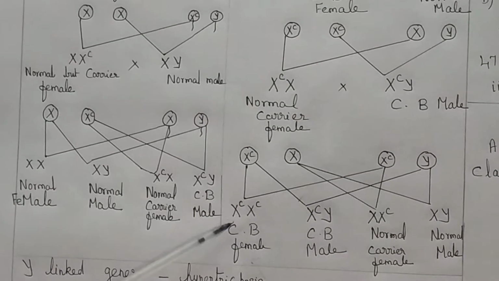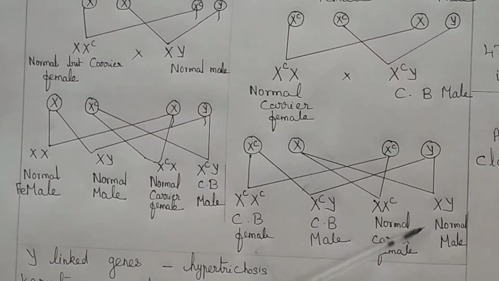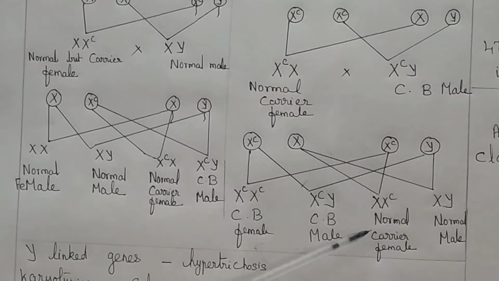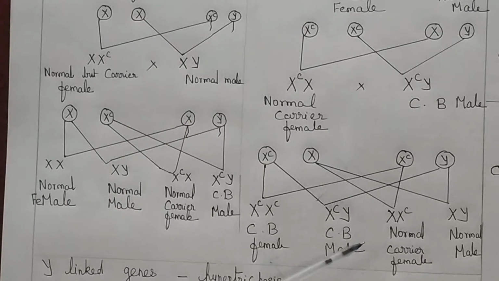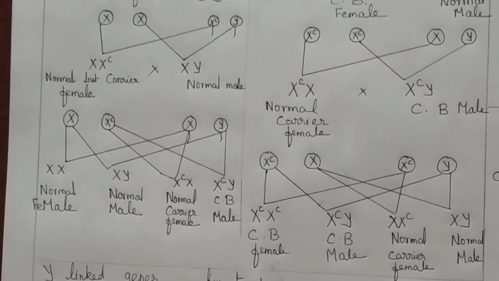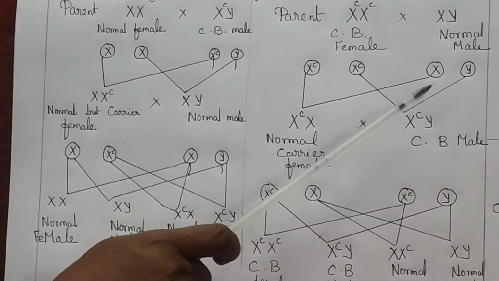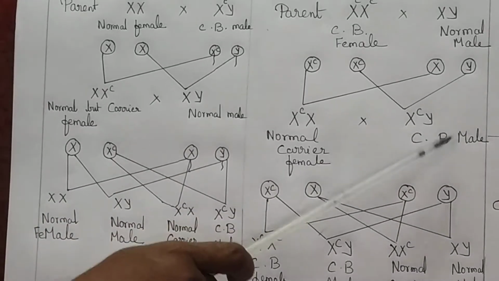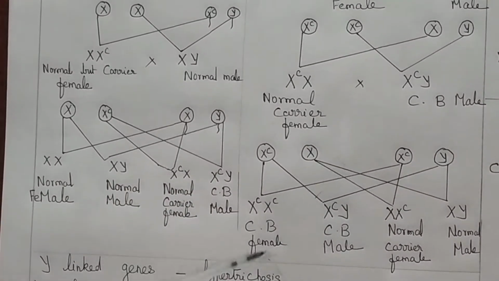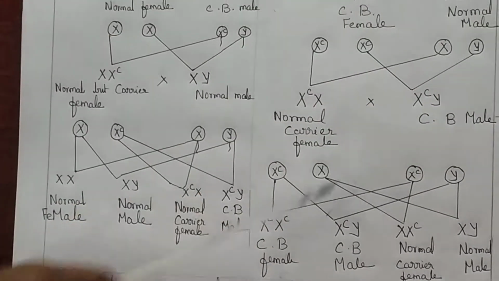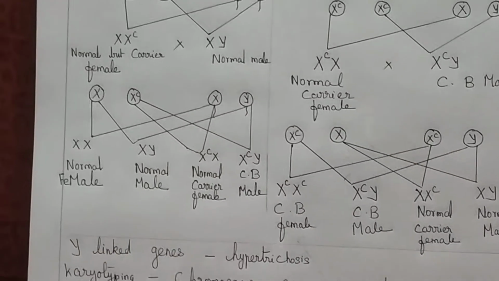In the F2 generation, there is a colorblind female, a colorblind male, and the others are a normal male and a normal carrier female. So here also you can see the crisscross pattern of inheritance, as the female is colorblind. Through the F1 son, the disease is transmitted to the granddaughter in the F2 generation. So this type of inheritance is called a crisscross pattern of inheritance.